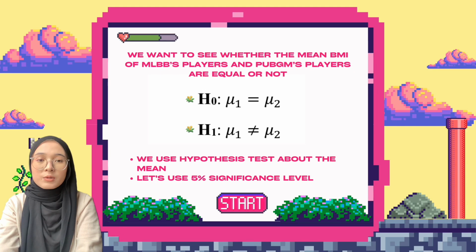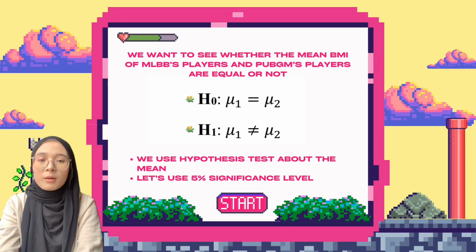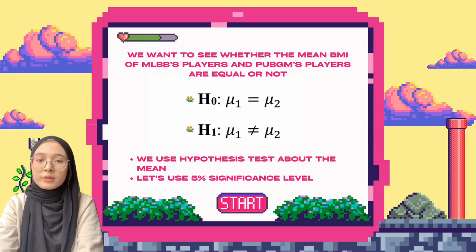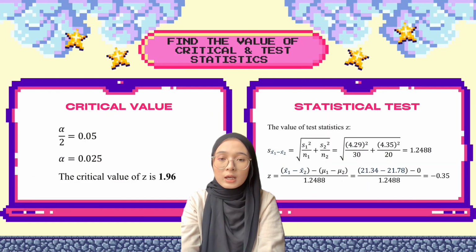Our null hypothesis was very straightforward. The mean BMI of Mobile Legends players equals the mean BMI of PUBG Mobile players. The alternative hypothesis, of course, posited that the two means differ. By using the provided data, we calculated the critical value and also the test statistic. Our critical point obtained from the normal distribution table is 1.96, while the test statistic value is negative 0.35. This value was then compared against the critical region to assess the validity of the null hypothesis.